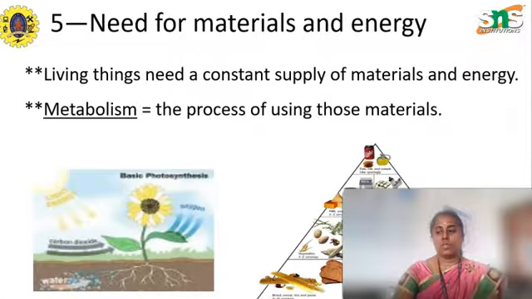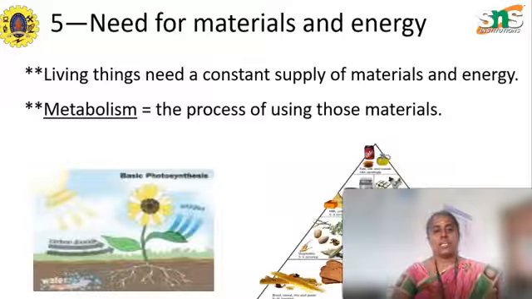Next one is what? Need for materials and energy. Living things need a constant supply of materials and energy. Metabolism is the process of using those materials. This is the need for materials and energy.